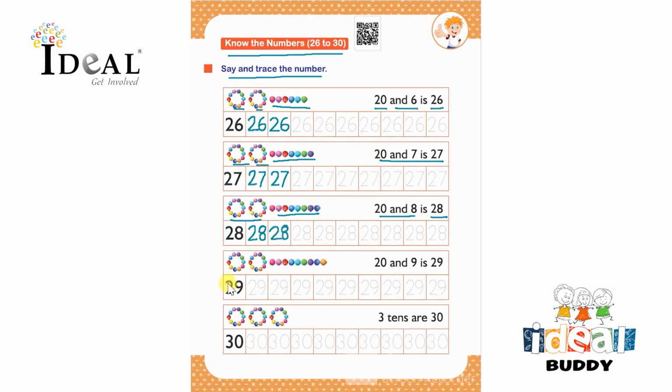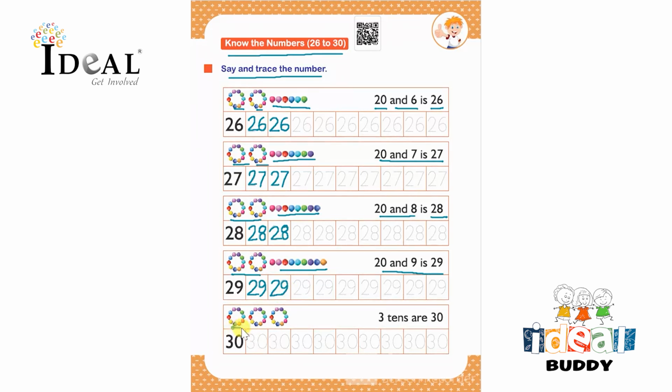After that it's 2 groups of 10 and 9 ones. So 20 and 9 is 29. So here they have to trace the number 29 and complete this whole row.